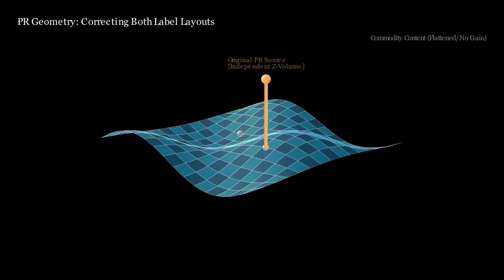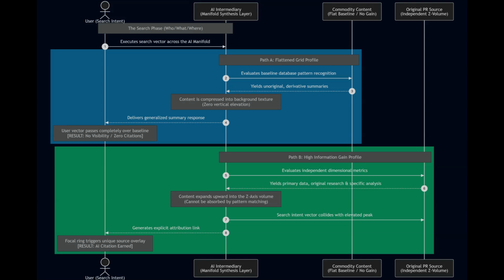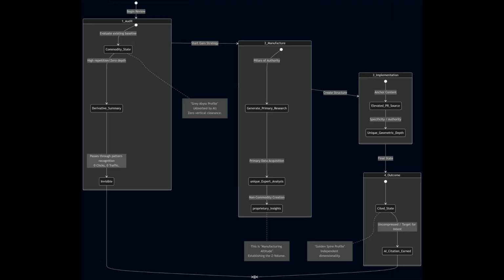When the vector of search intent cuts across the manifold, it is forced to collide directly with this elevated peak. This intersection triggers an expanding focal point, an AI citation earned. The AI intermediary cannot absorb the unique depth, forcing it to link directly to the authoritative creator.